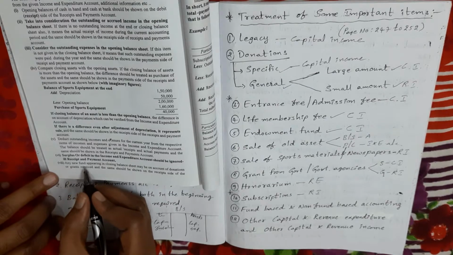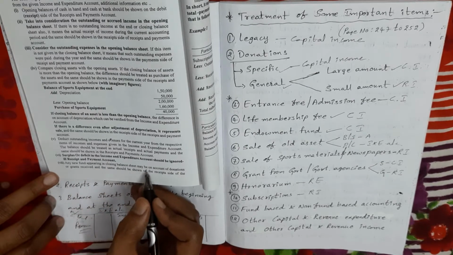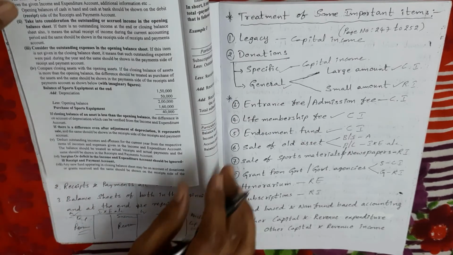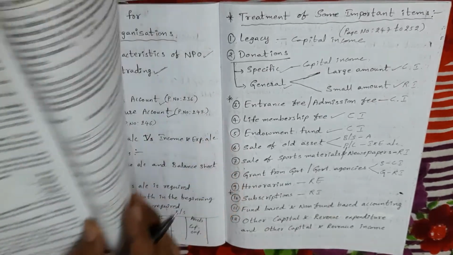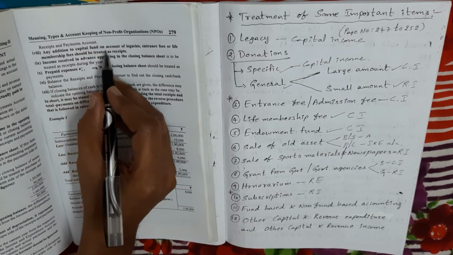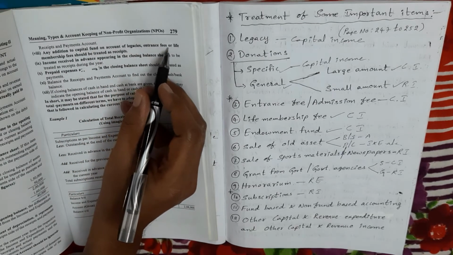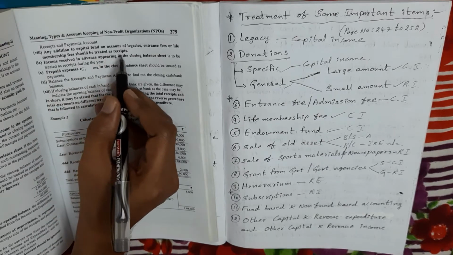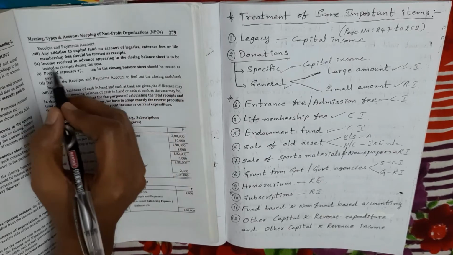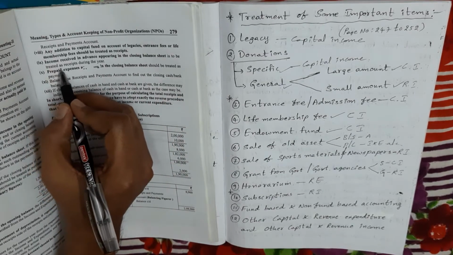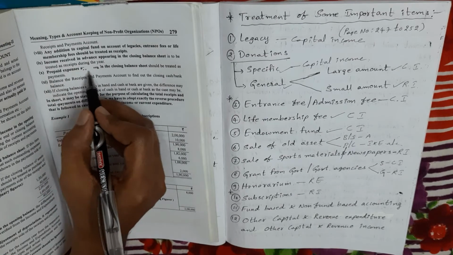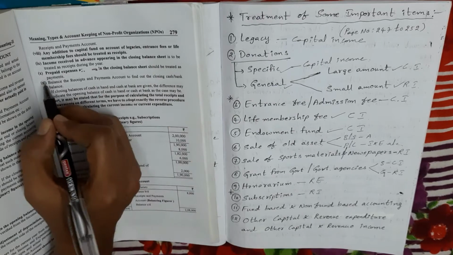Next, any new fund appearing in the closing balance sheet may be on account of donations or grants received, and the same should be shown on the receipt side of the receipts and payments account. The next point: any addition to capital fund on account of legacies, entrance fee, or life membership fee should be treated as receipts only. Next, income received in advance appearing in the closing balance sheet is to be treated as receipts during the year. Next, prepaid expenses appearing in the closing balance sheet should be treated as payments.